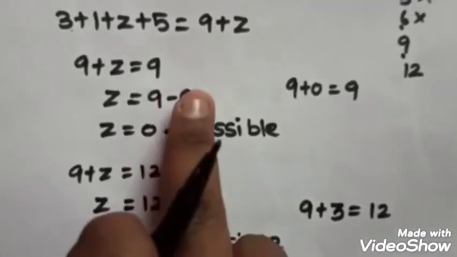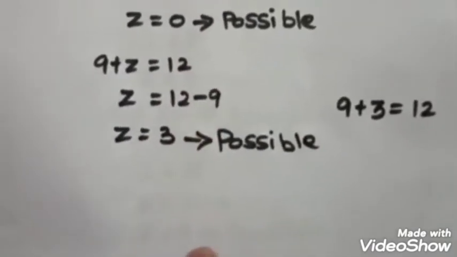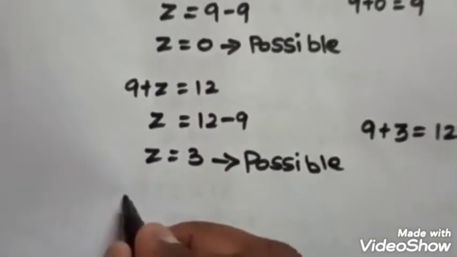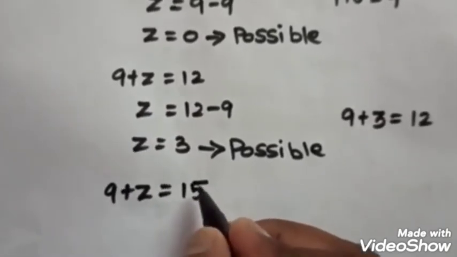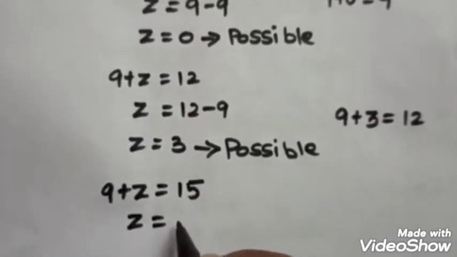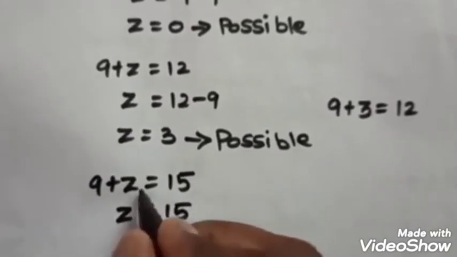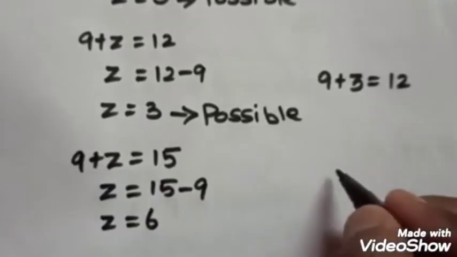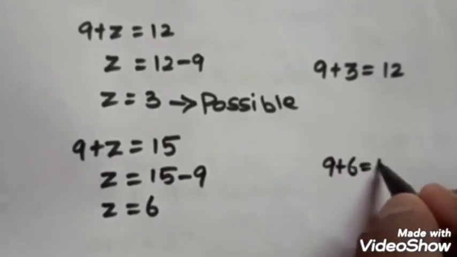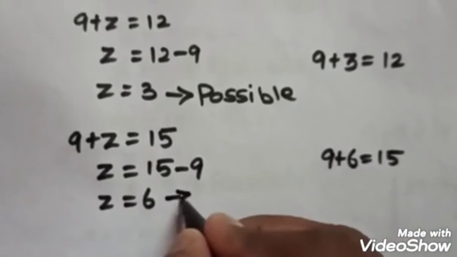And next after 12 we move on to 15. So 9 plus z is equal to 15. What is the possible value? Is it equal to 15 minus 9, so equal to 6? 9 plus 6 is equal to 15. So 6 is also possible.